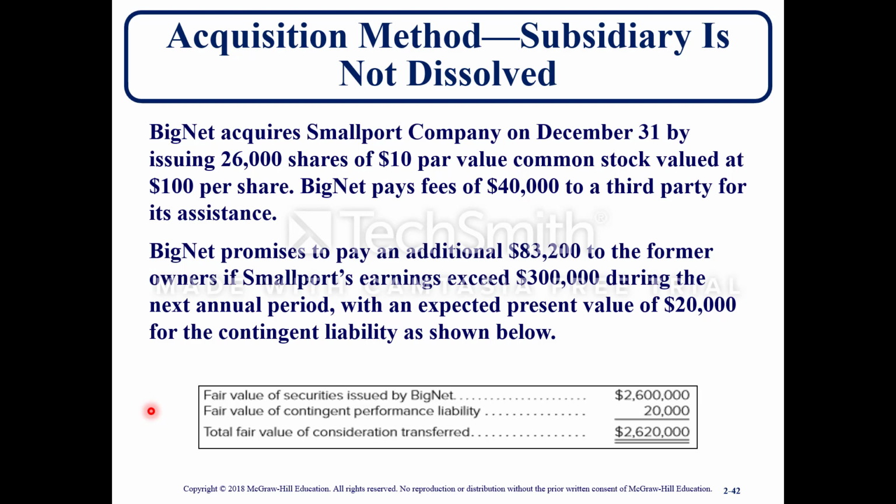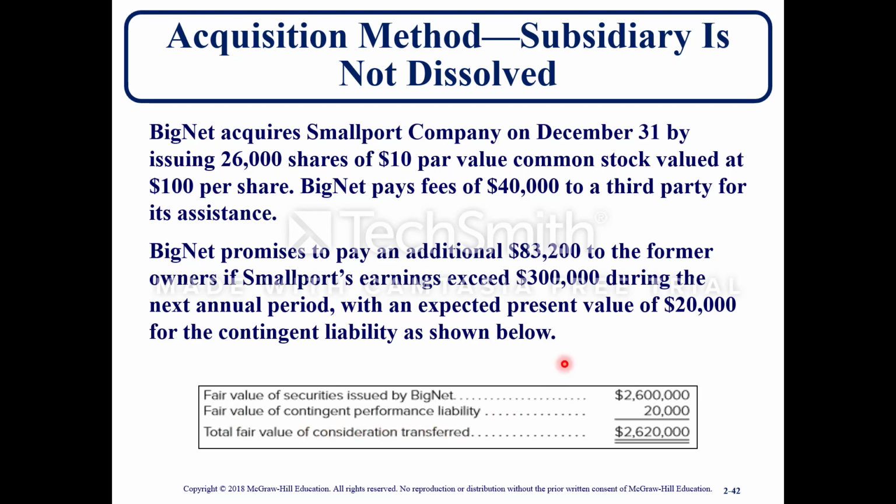And so the additional performance incentive is an add-on to this problem. Here at the bottom, the fair value of securities issued by BigNet was $2.6 million. That's the 26,000 shares at $100 a share.